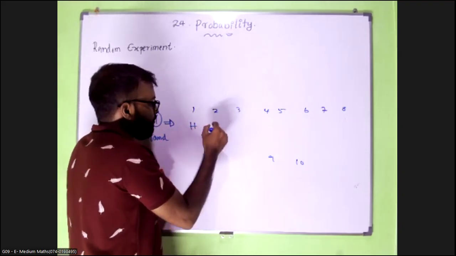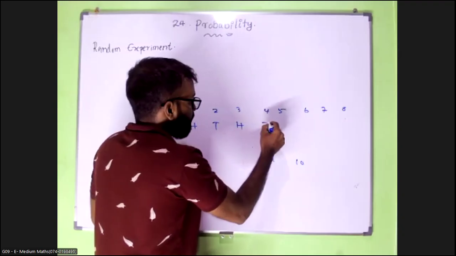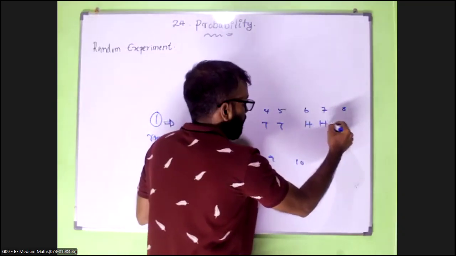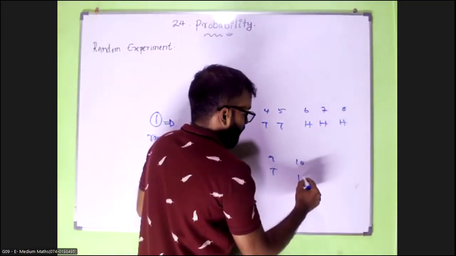For this round, it will give you head, tail, head, tail, tail, head, head, head, tail and head.